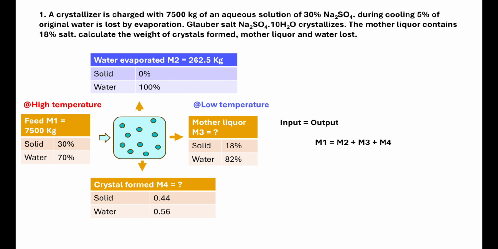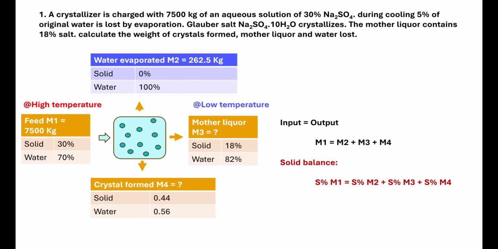Now we can use the overall mass balance, solid balance, and solvent balance to identify the mass of each stream, in this case, M3 and M4. Overall mass balance equation can be obtained by equating input and output streams. In this case, there is only one input, we are calling it M1. And there are 3 outputs, M2, M3 and M4. Hence, the equation would be M1 is equal to M2 plus M3 plus M4.